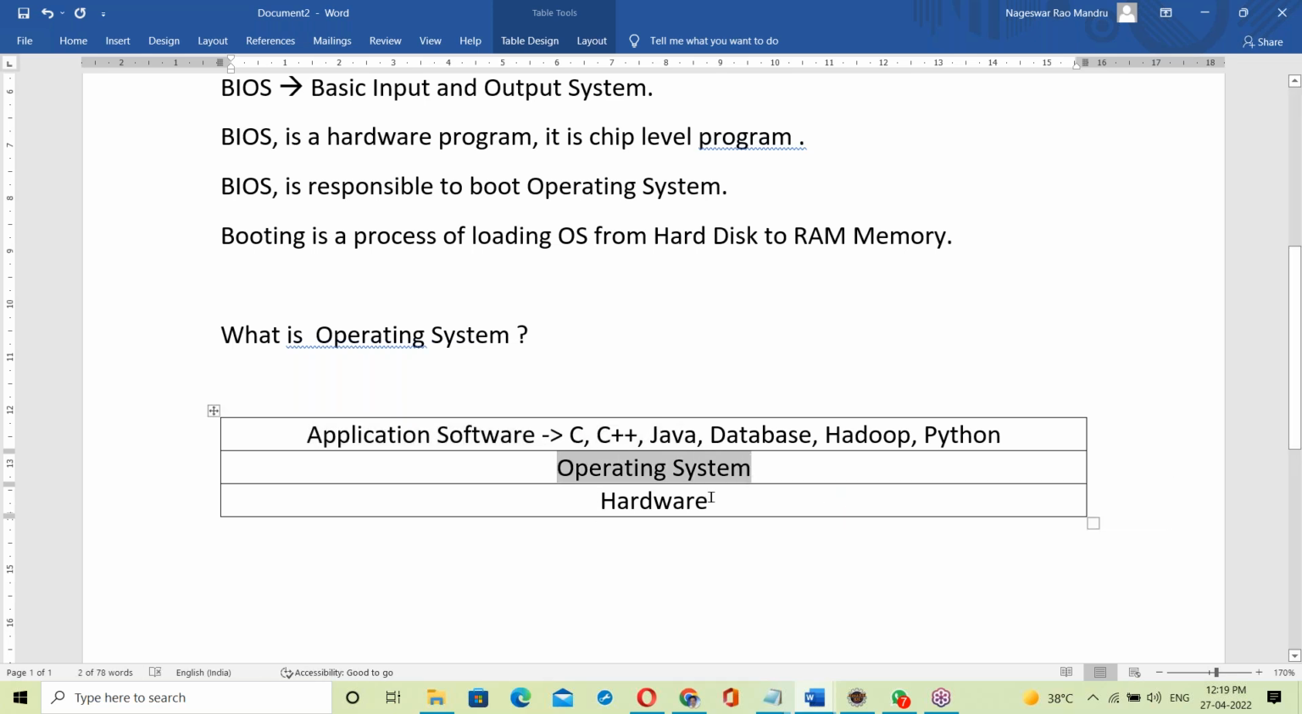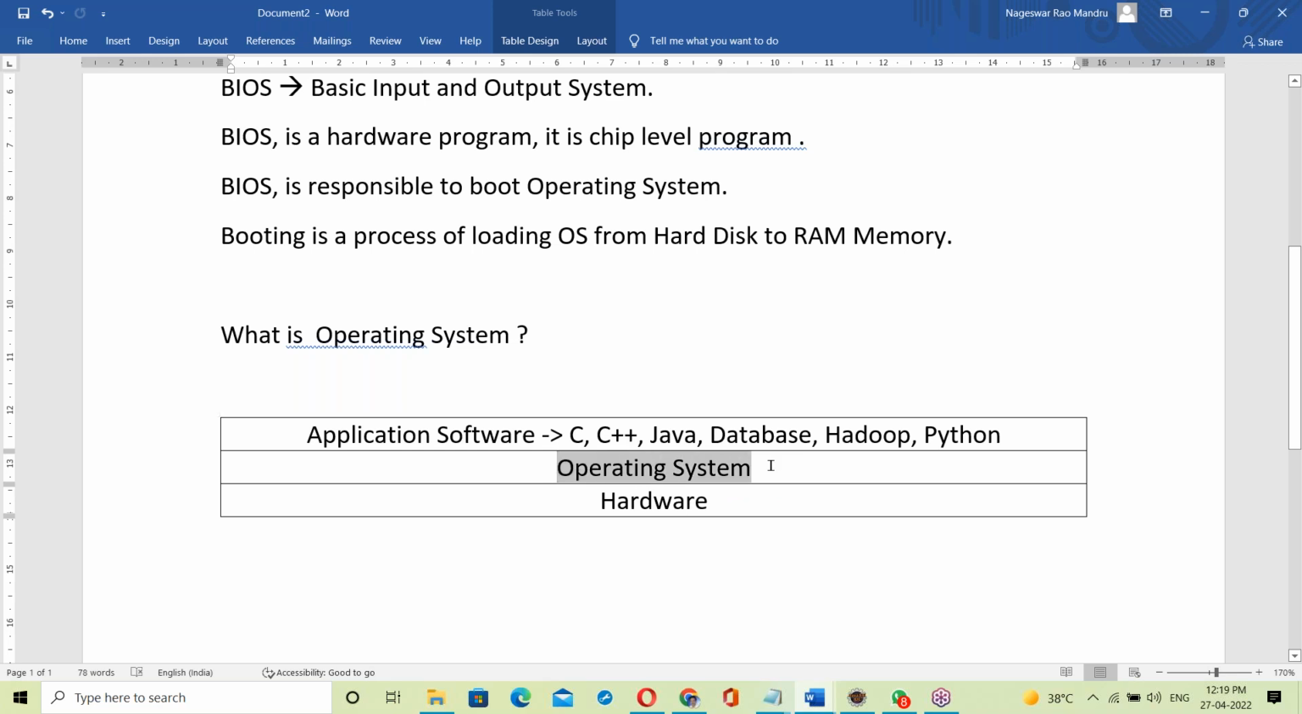So the OS interacts with hardware. Everything has to run on the OS only. Except the OS, all are application software. The OS is system software, and on top of it everything is running. That may be languages, tools, or some packages. All of these things run on top of the OS.